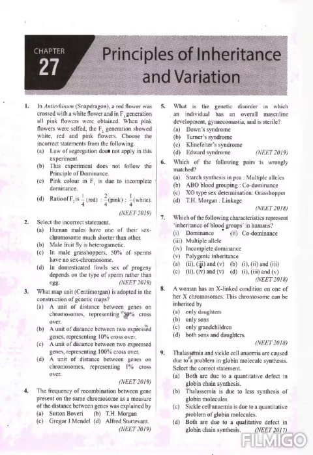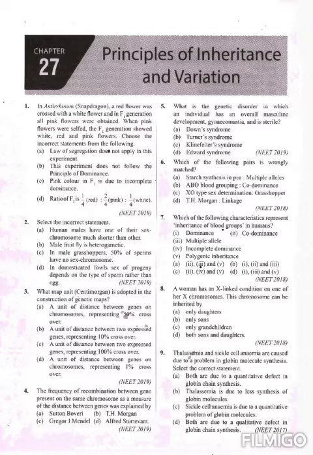Next question, the frequency of recombination between genes present on the same chromosome as a measure of the distance between genes was explained by. We told the name of the scientist, that is Alfred Sturtevant. Then question number 5.